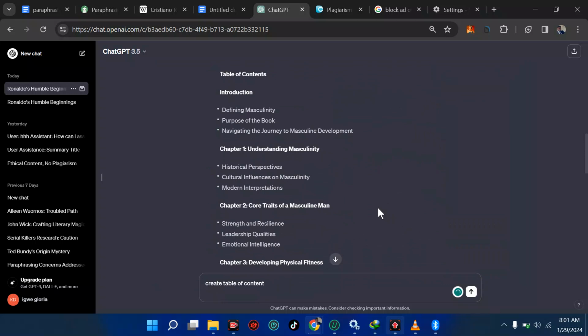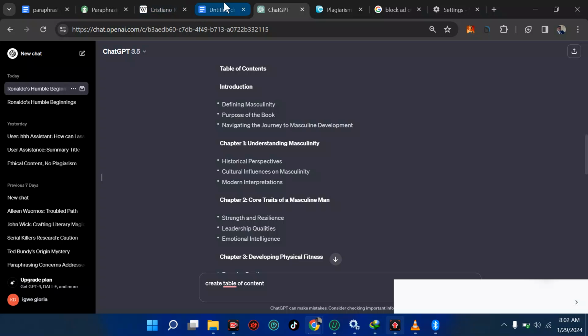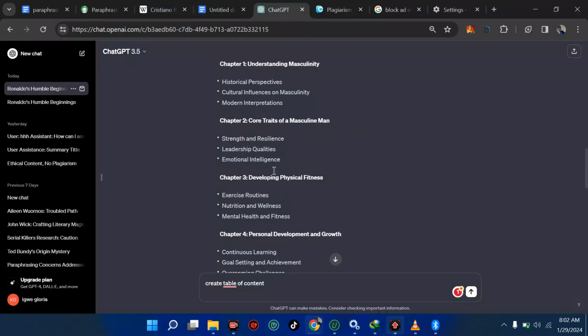Then when you're done and you want to write extensively, you tell it, please write extensively on this. Then you can say define masculinity in 15 words. It's going to define and expand. When you're done, you go to the next one, the purpose of the book. Please write extensively, or make it easy for a grade 6 student to understand. When I say grade 6 student, I mean someone who is not too advanced. Then write expansively, make it interesting, using all this prompting I've given you. And before you know it, you have a very long book in a few seconds or few minutes.